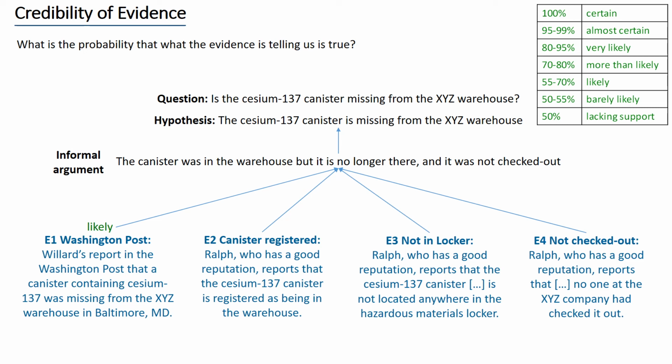What is the credibility of E2? The source of E2 is Ralph. Ralph, who is a supervisor of the warehouse, has a good reputation. We will therefore assume that the credibility is very likely. What is the credibility of E3? Very likely because this is another statement made by Ralph. Similarly, the credibility of E4 is also very likely.